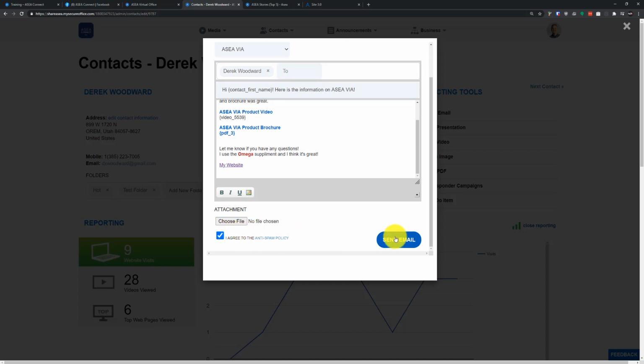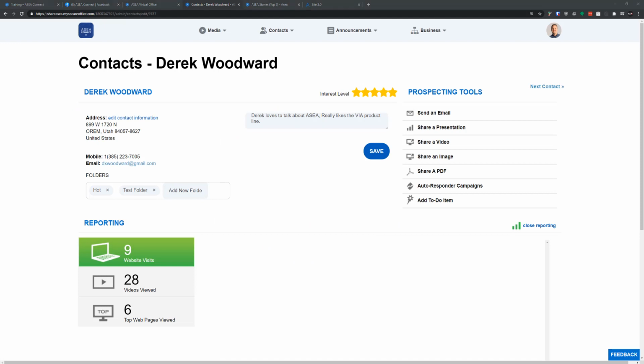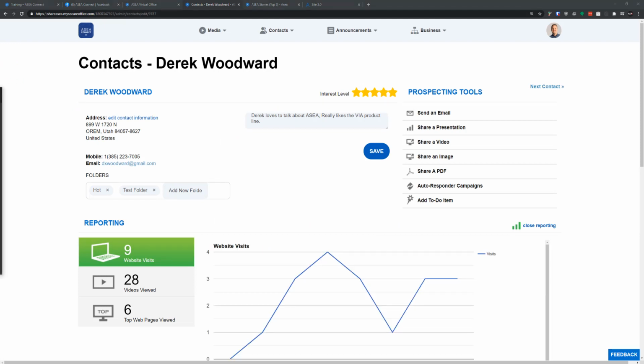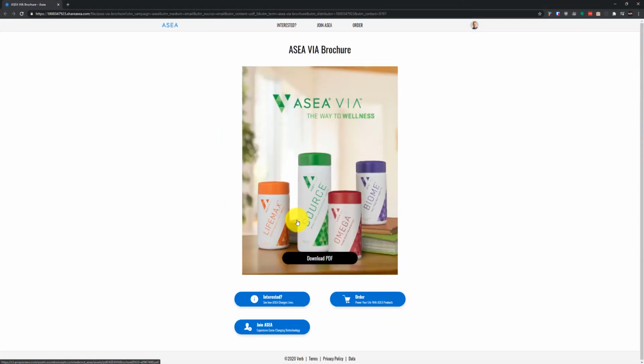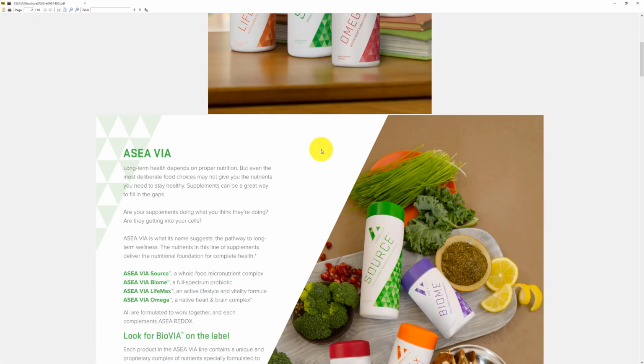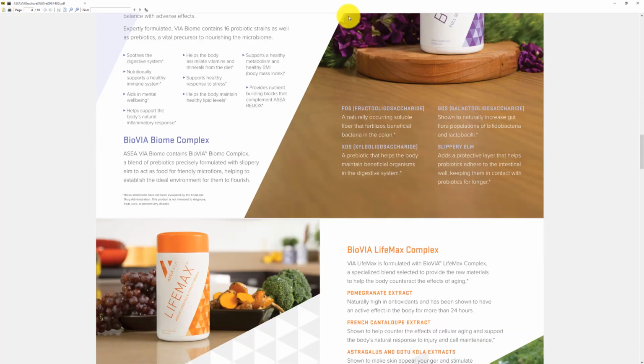So let's agree to the anti-spam policy and hit Send Email, and just like that, it comes through incredibly fast. And I will open it up here just to show you what it looks like to a contact. They get a nice email with your information about it, with different videos and a brochure. When they click on this brochure, it's going to download it as a PDF. It's going to open up a nice little page like this that they can download, and they can access the brochure information like so. So this is a very powerful tool.